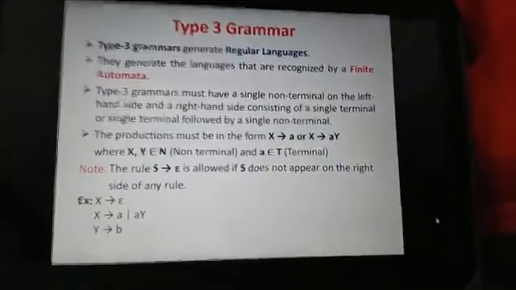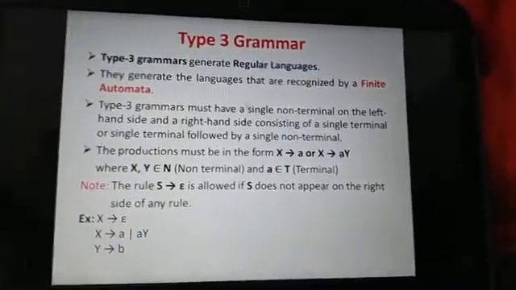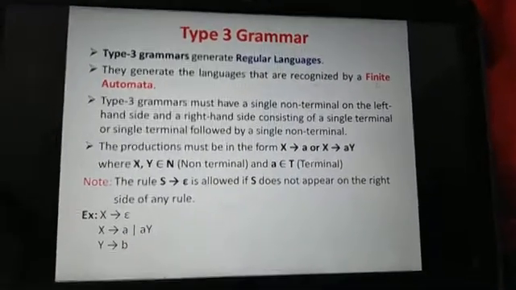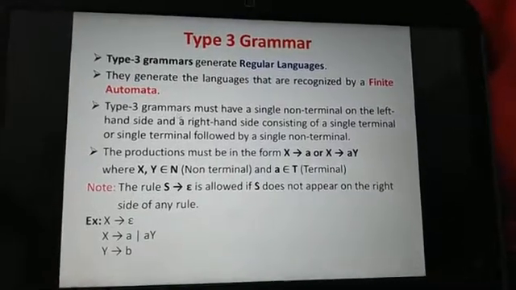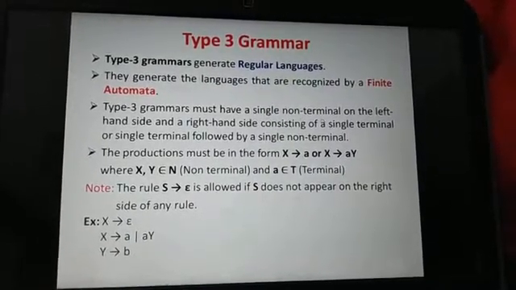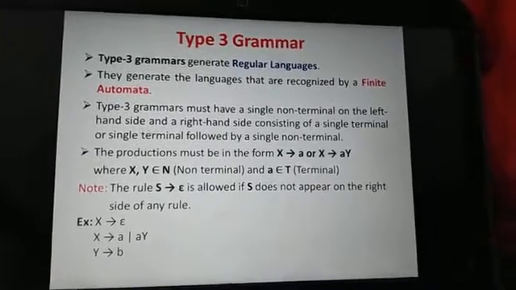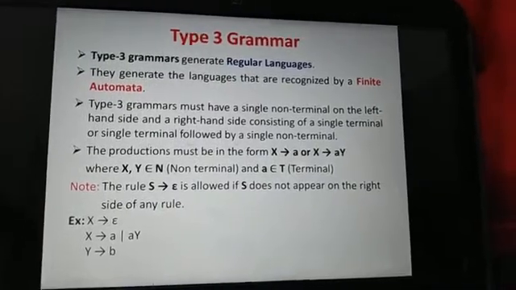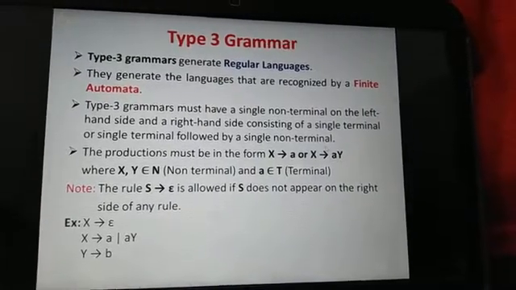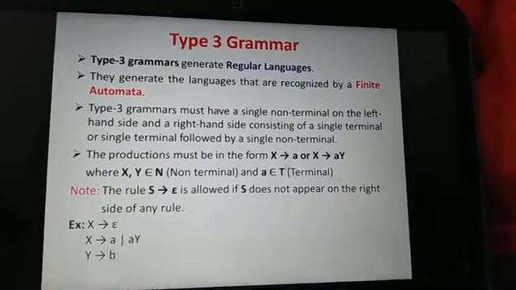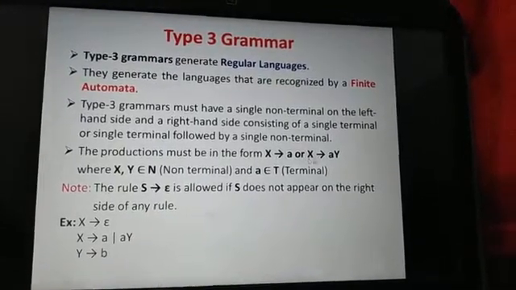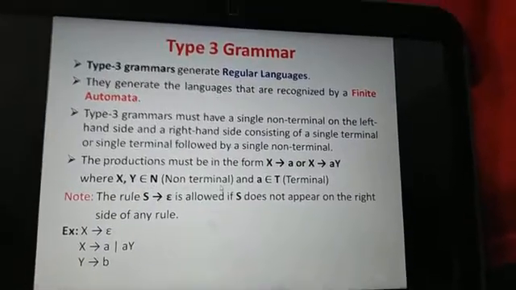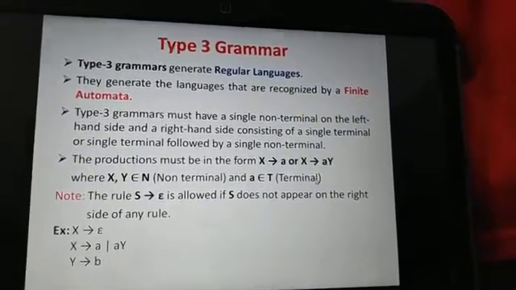Now the type 3 grammar. Type 3 grammars generate regular languages. They generate the languages that are recognized by a finite automata. Type 3 grammars must have a single non-terminal on the left hand side, and the right hand side consists of a single terminal or a single terminal followed by a single non-terminal. The production must be of the form X produces a or X produces a Y, where capital X and capital Y belong to non-terminal and small a belongs to terminal.